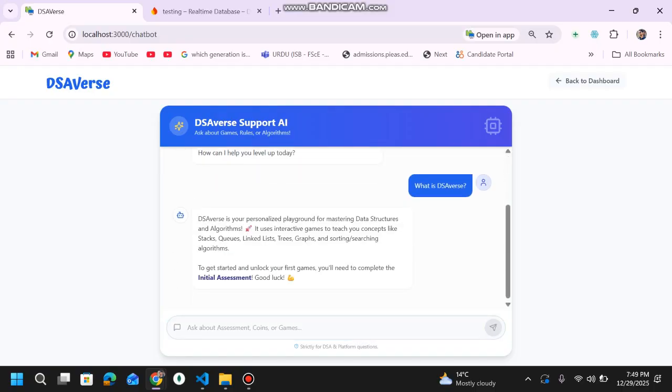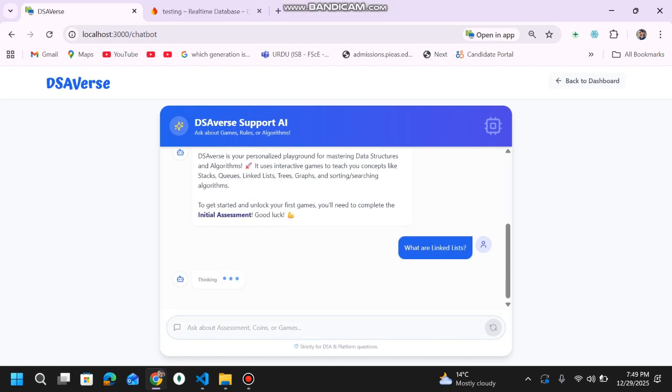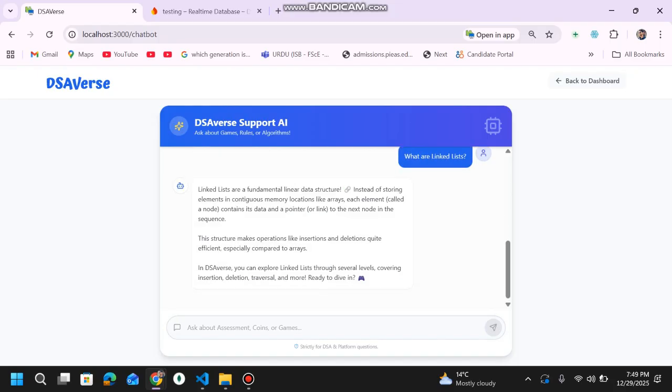Look, it tells you. Just to show you how it works, what are linked lists? You can see.